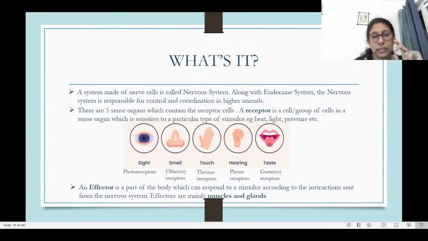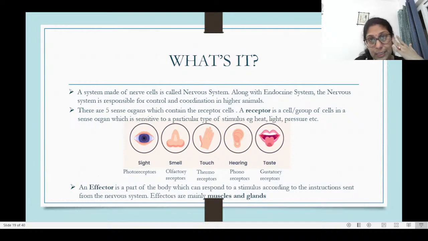The receptor which is sensitive to light is the photoreceptor. It is present in the eye. The olfactory receptor is present in the nose, responsible for your sense of smell. Thermoreceptors are present in your skin. So when you touch a hot or a cold object, you get to know because of the thermoreceptors.